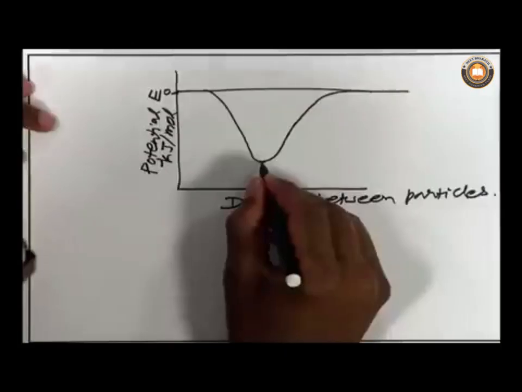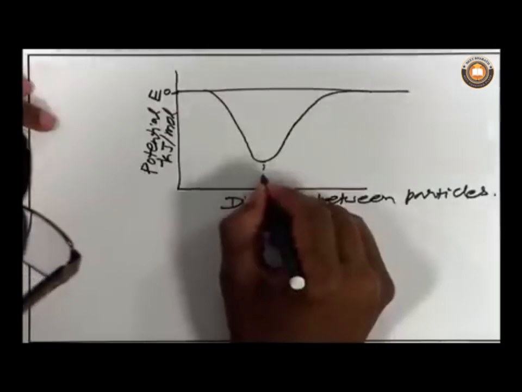There is a repulsion between particles, because each particle has electrons as well as protons. The electrons present on one particle repel the electrons present on the other particle. Similarly, the protons on one particle repel the protons of the other particle. So, as a result, there is a repulsion between like charges, and that will lead to an increase in energy. That is the reason.